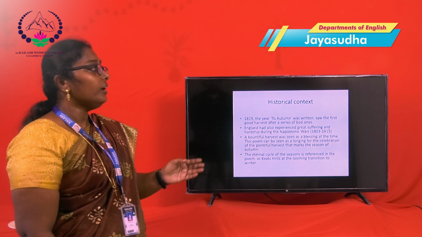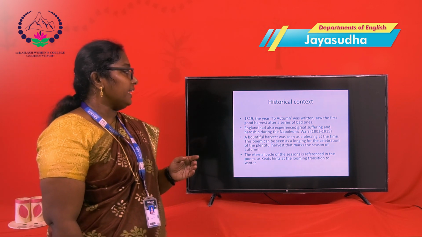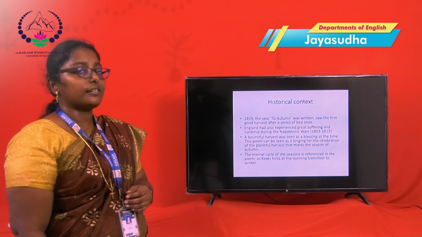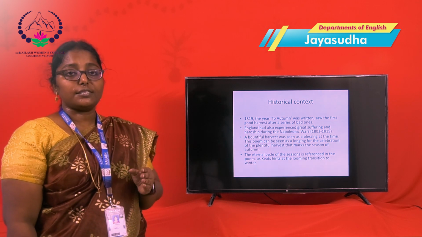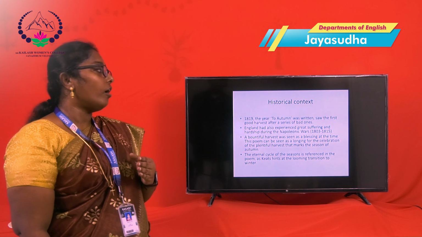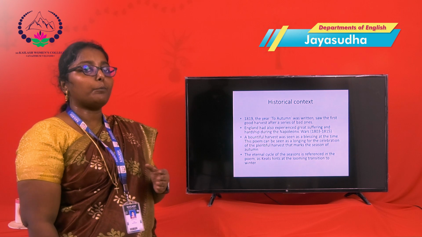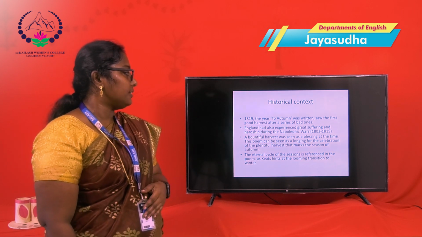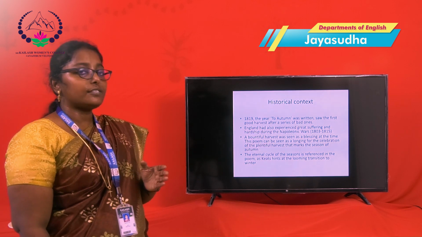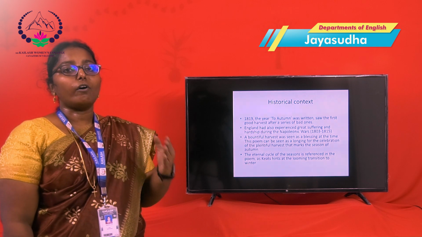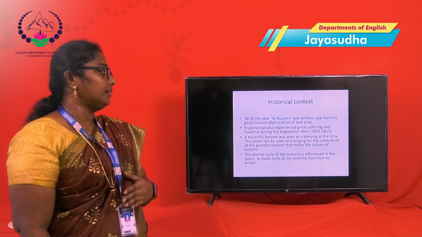Next, we talk about the historical context of the poem To Autumn. What is the historical context? In 1819, To Autumn was written by Keats, during a good harvest period. England had experienced great suffering during the Napoleonic War between 1803 and 1815. After this war, after the great sufferings of England, they saw a lot of harvesting in their land. The bountiful harvest was seen as a blessing at that time.